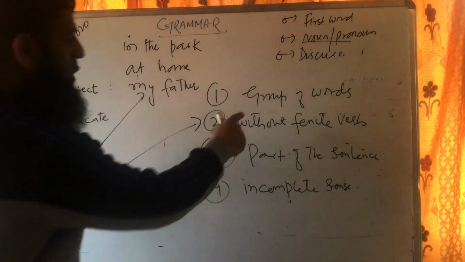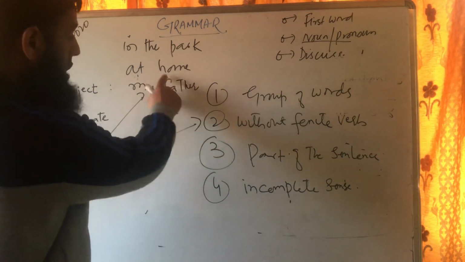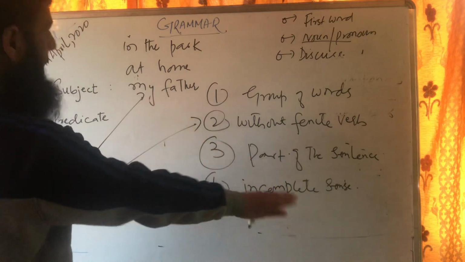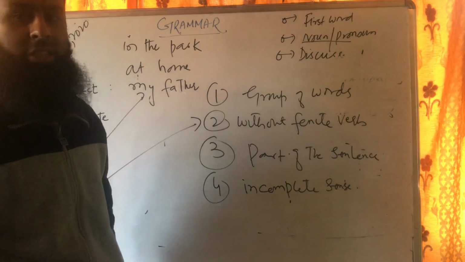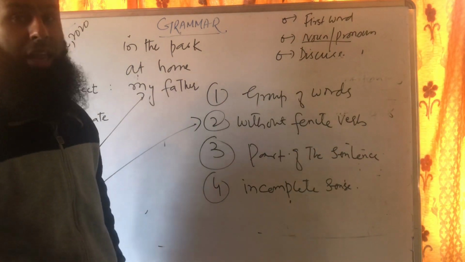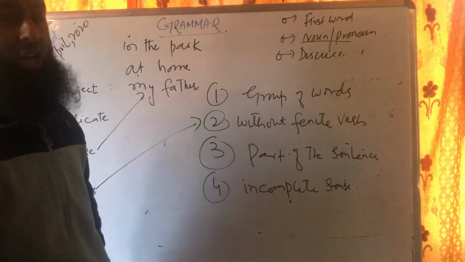So number one, they are a group of words. Number two, they are without verbs. Number three, they are part of the sentence, and they are incomplete in sense. This is what we call phrases. There are different types of phrases. We'll be talking about them inshallah in the next video, which is coming very soon.